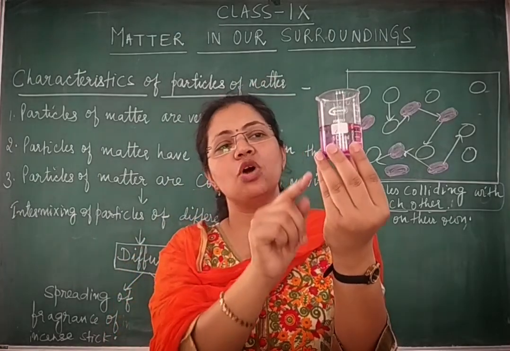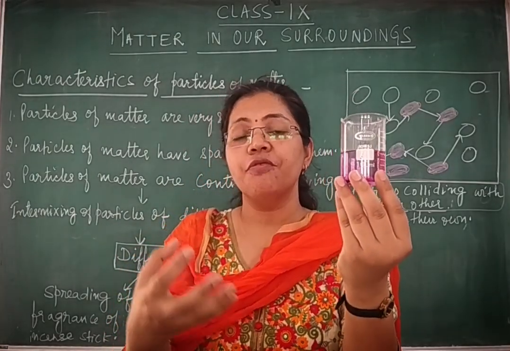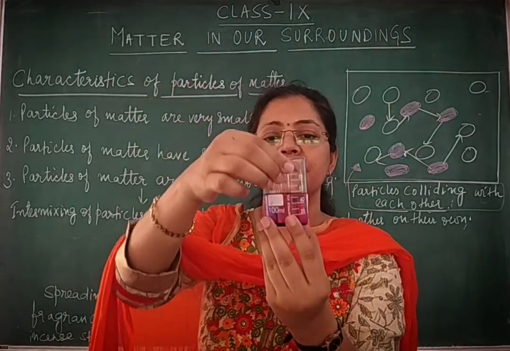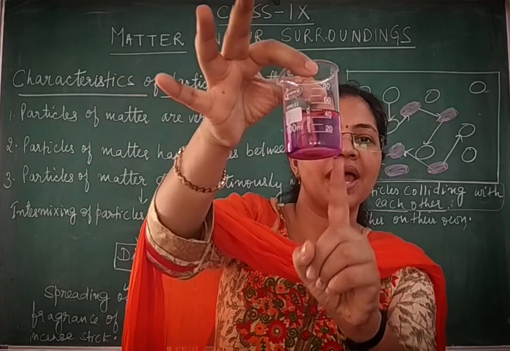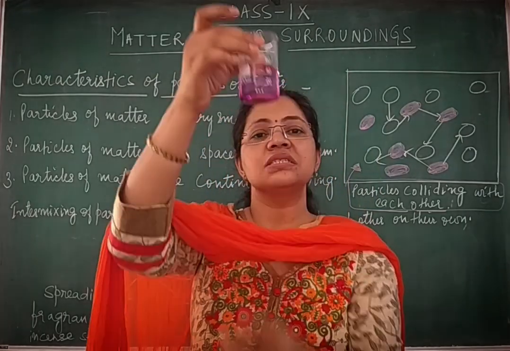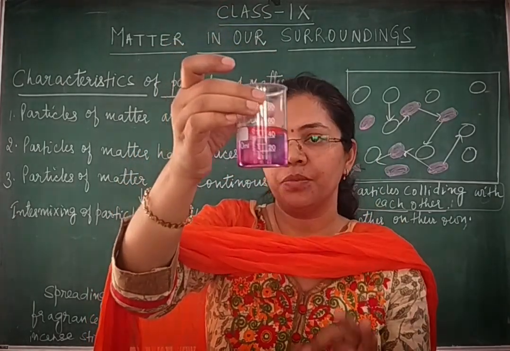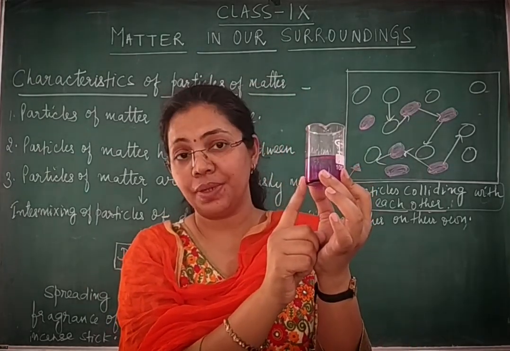So particles of these two kinds of matter are moving, and while moving they are diffusing into each other, and because of that, as you can see clearly, the water has turned purple. The water of the whole beaker has turned purple without any stirring. So what does it show? That here diffusion has taken place.